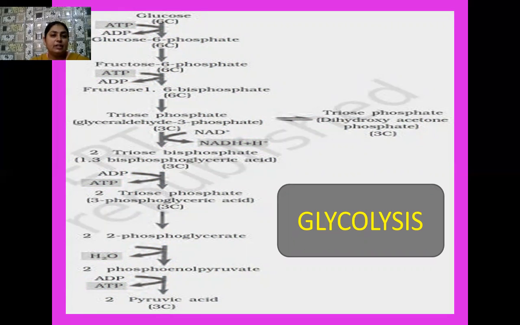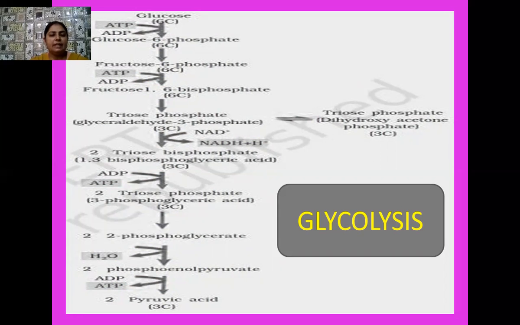So in glycolysis, what happens? The process takes place in the cytoplasm. In the cytoplasm, the 6-carbon compound glucose enters, and by utilizing 1 ATP, it forms glucose 6-phosphate. Glucose 6-phosphate is again a 6-carbon compound.